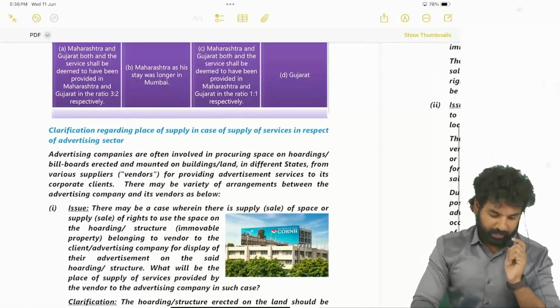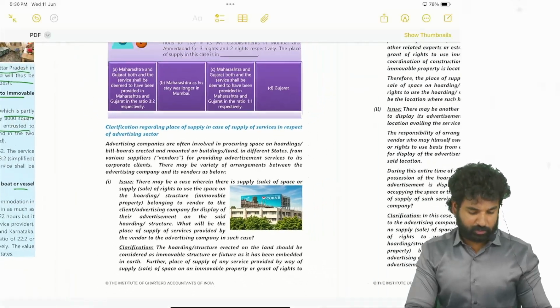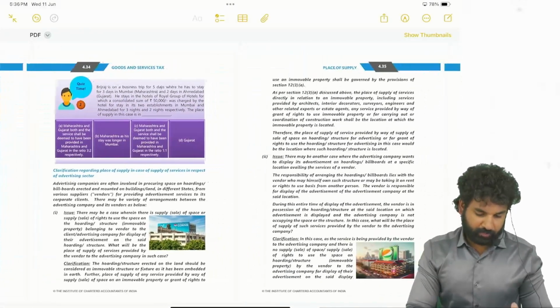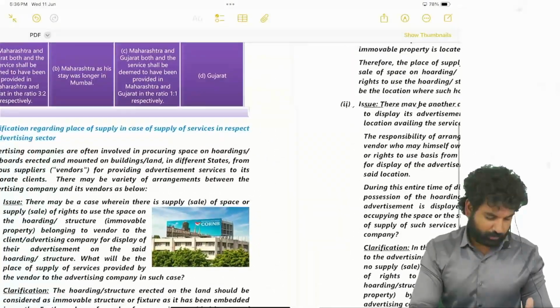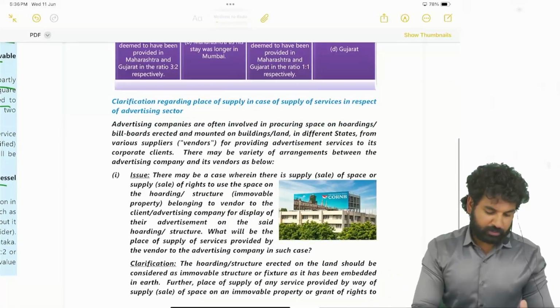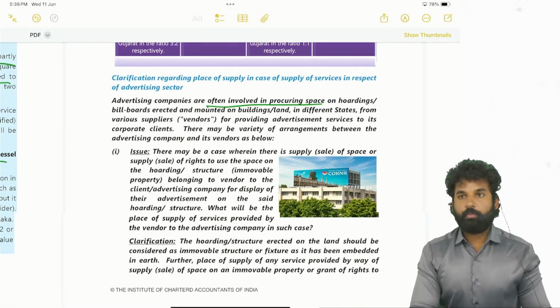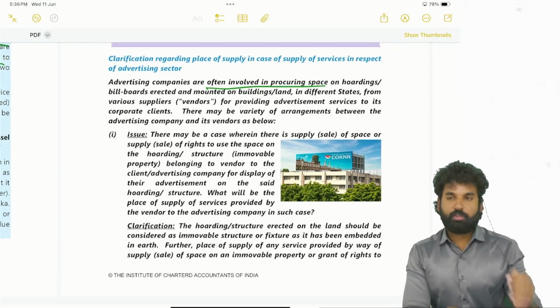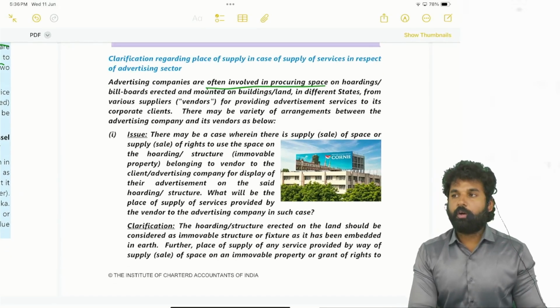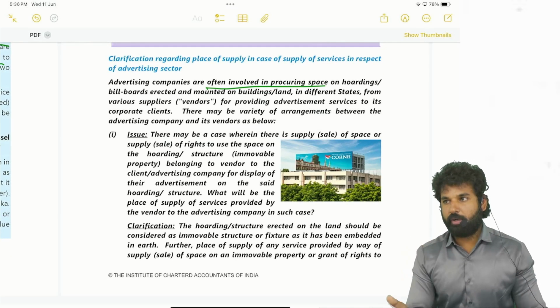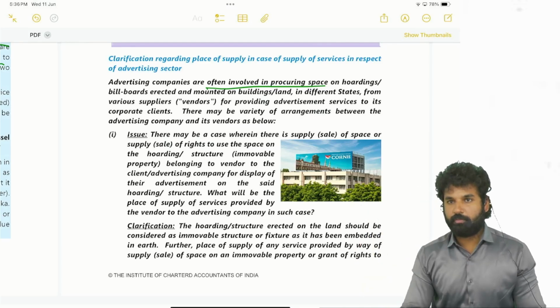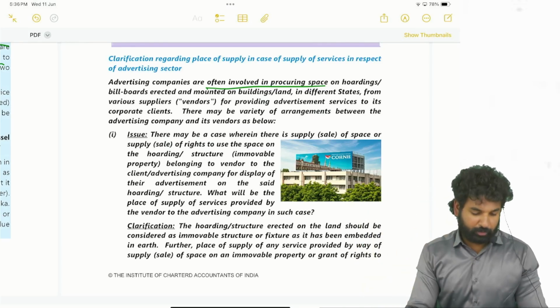See here, we have a clarification on advertisement services. Advertisement services often involve procuring space on hoardings. Generally, hoardings will be there, and on them the advertisement will be made. You might be seeing this at metro pillars and all. You will be having this lead space, and their advertisement will be placed.